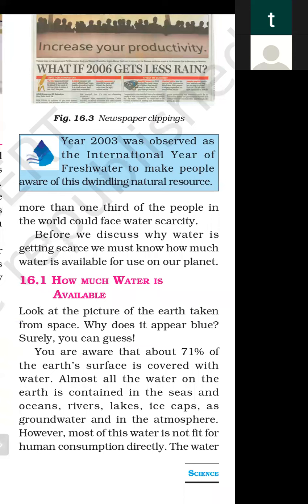As we all know, 71% of the earth is covered with water. But is that 71% all the water for drinking? Very little water is available for drinking, because most of the water is in the oceans, and oceans have saline water. And the water in glaciers, North Pole and South Pole, is in the form of ice and snow.